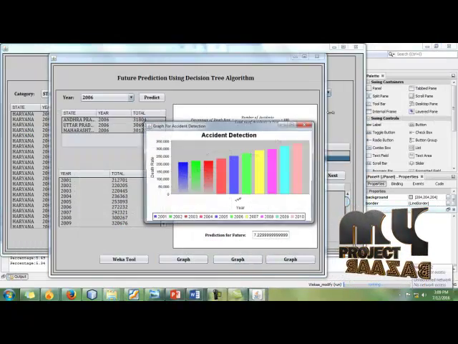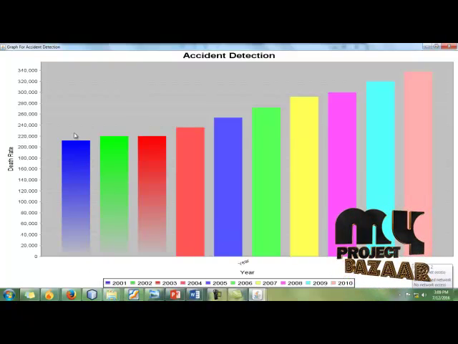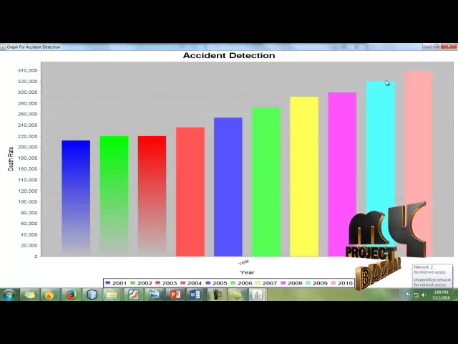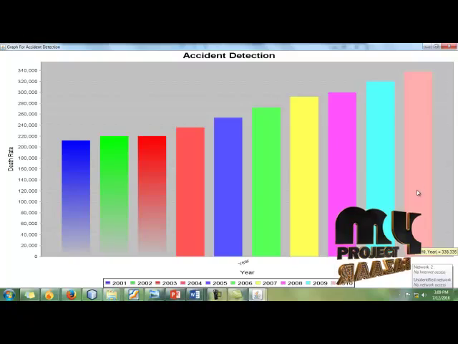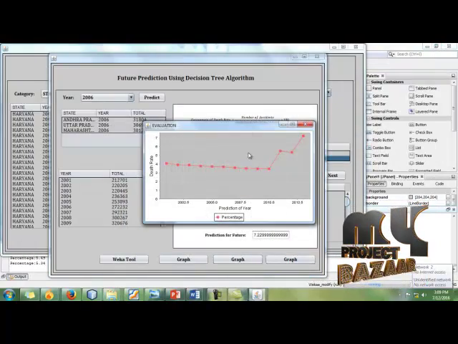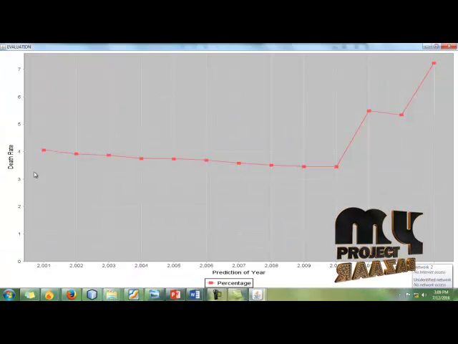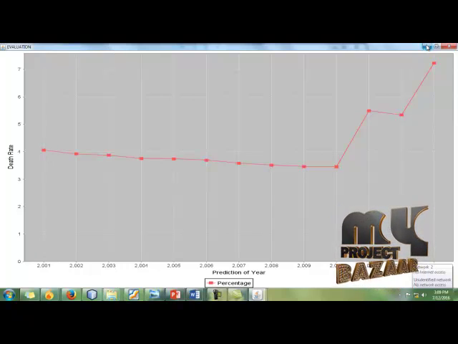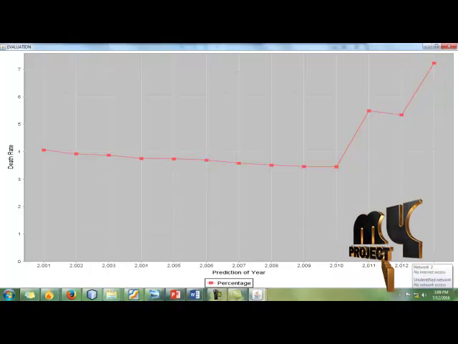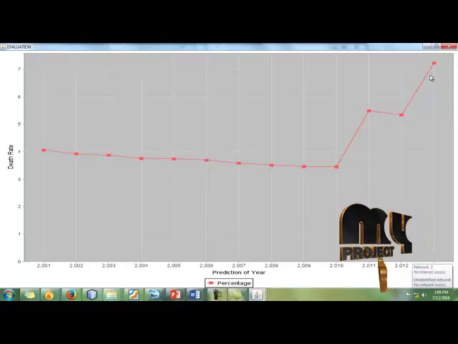And after that we generate the graph for 10 years. For the 10 years of statistical information, 2010 has the highest accident results, and after that we generate the graph for the death rate result. For 2001 it is nearly 4 lakh, some 4.3%, and for 2002, likewise, we predict up to this one.